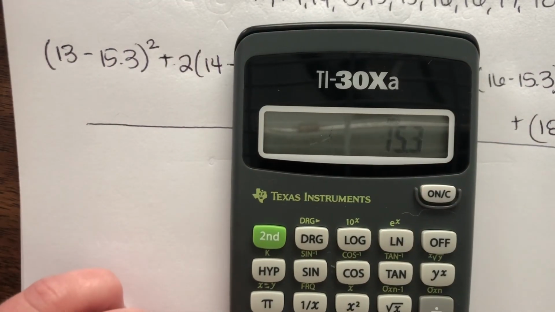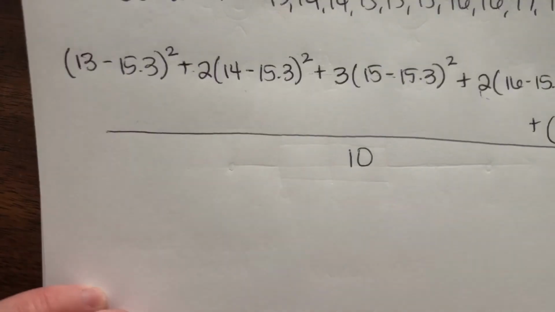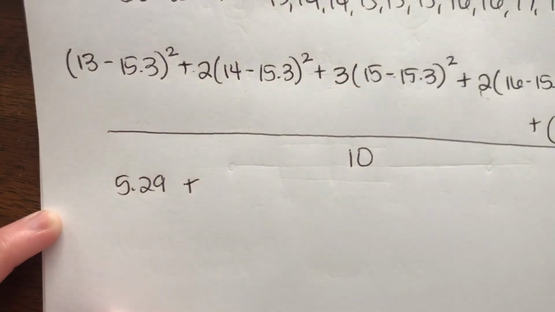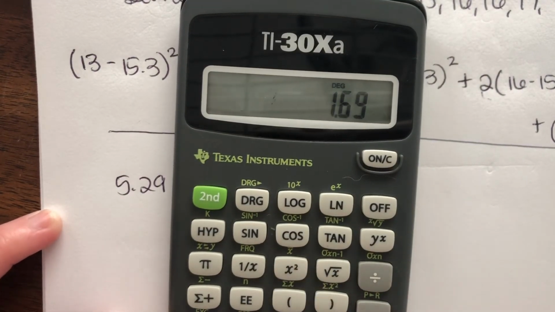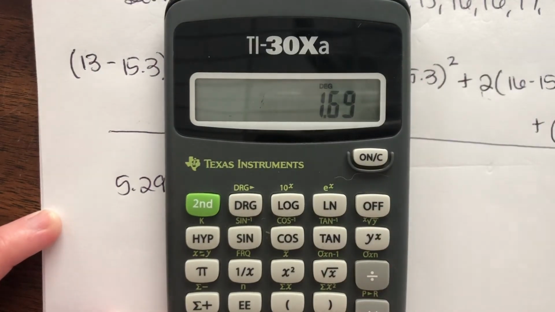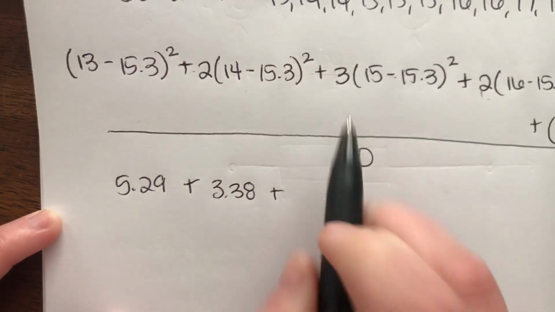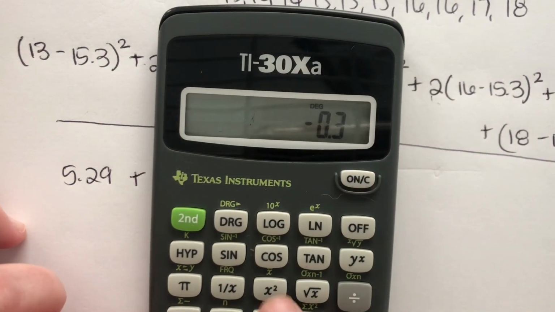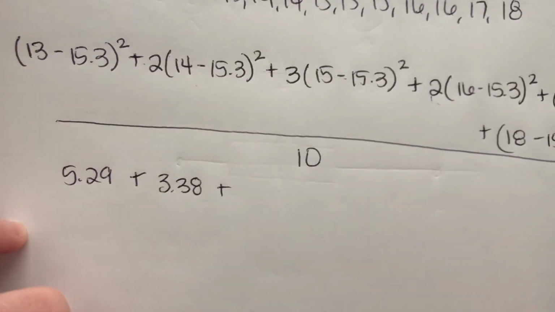13 minus 15.3 equals negative 2.3 squared gives me 5.29. So this first value is 5.29 plus, and then I've got this guy, 14 minus 15.3 equals, square it, and it's 1.69, and I've got 2 of them, so I'm going to multiply that times 2, 3.38. Plus this guy, 15 minus 15.3 squared, and then there's 3 of those, so times 3, 0.27,